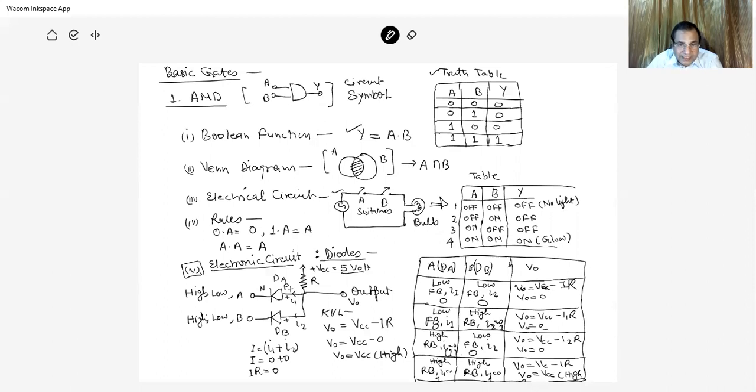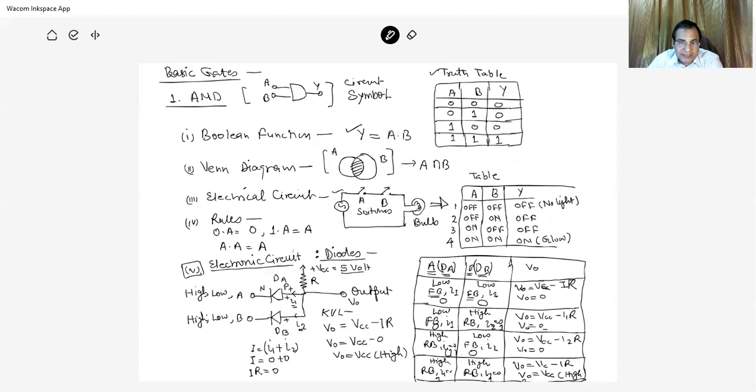Then all combinations of these two diodes are given in this table. You see, this is the state of diode A, this is the input of diode B, and if both are low, it means both are forward bias. In this forward bias, the current flows, that is I1 in diode DA and I2 in diode DB.